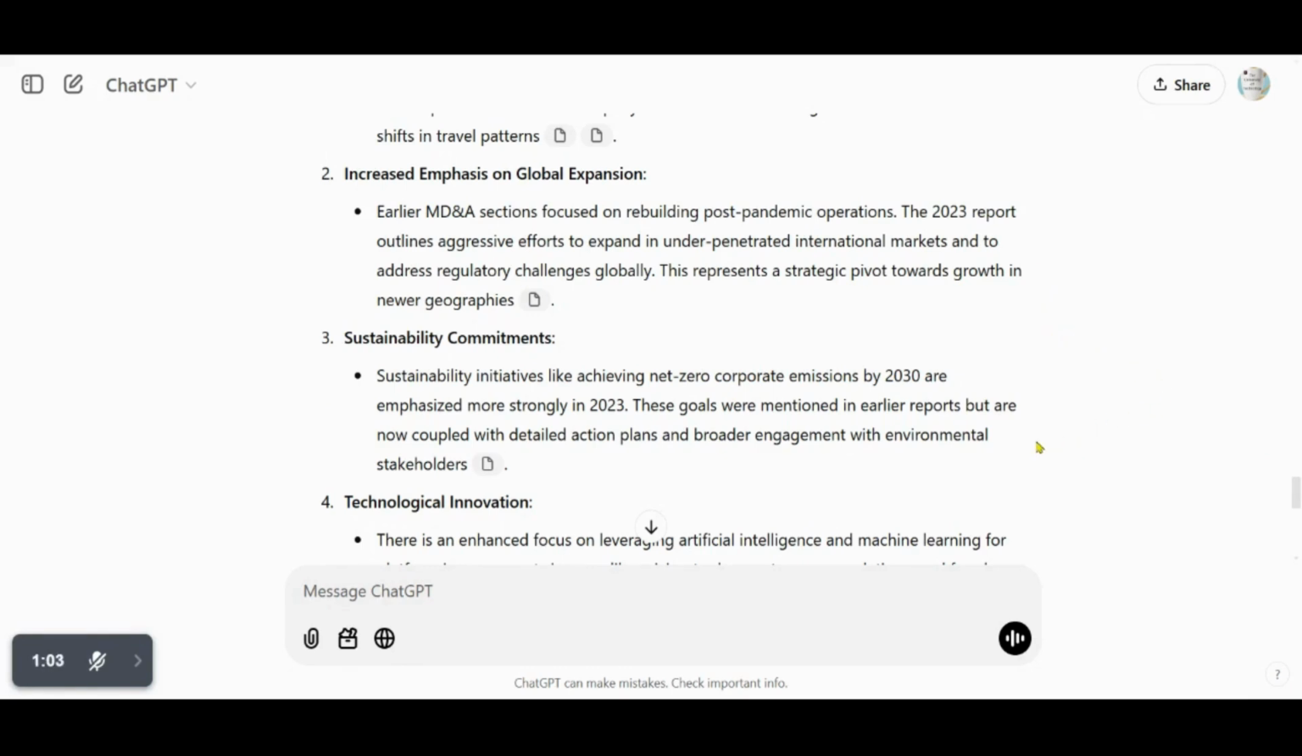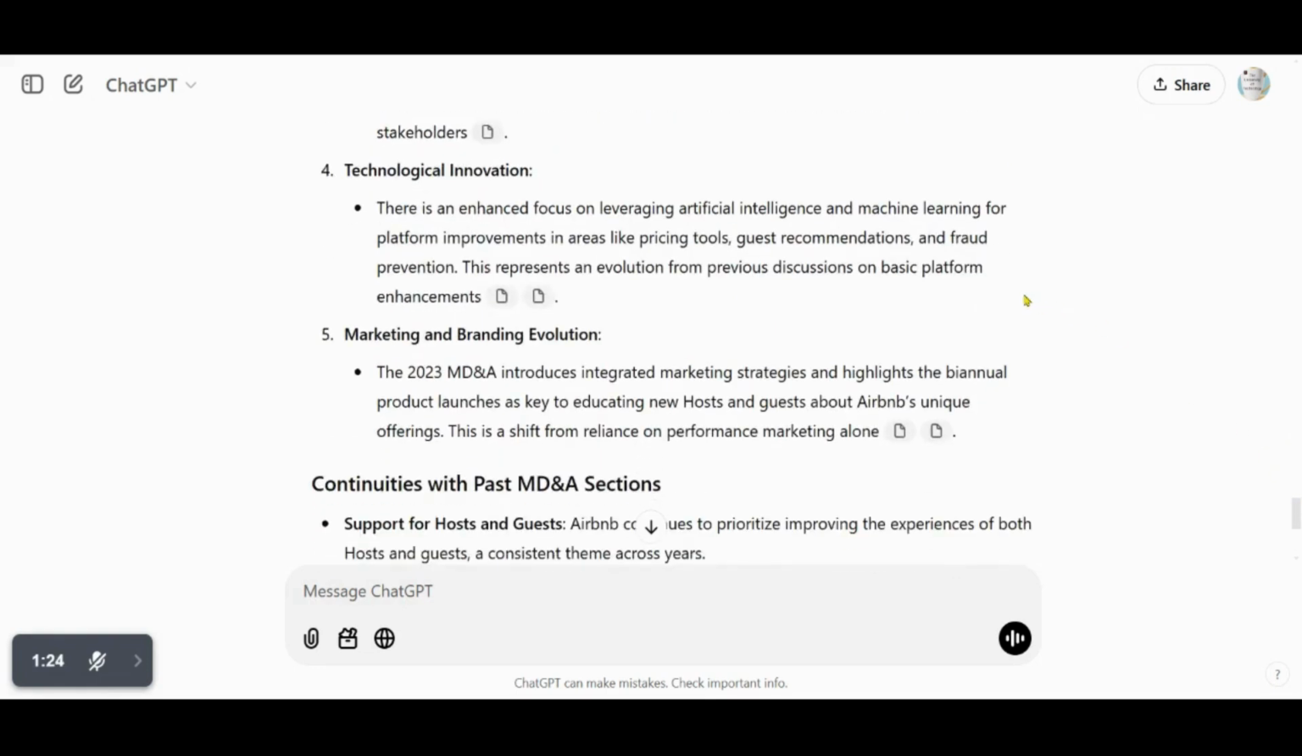Sustainability commitments. Sustainability initiatives like achieving net zero corporate emissions by 2030 are emphasized more strongly in 2023. These goals were mentioned in earlier reports, but are now coupled with detailed action plans and broader engagement with environmental stakeholders. Technological innovation. There is an enhanced focus on leveraging artificial intelligence and machine learning for platform improvements in areas like pricing tools, guest recommendations, and fraud prevention. This represents an evolution from previous discussions on basic platform enhancements.